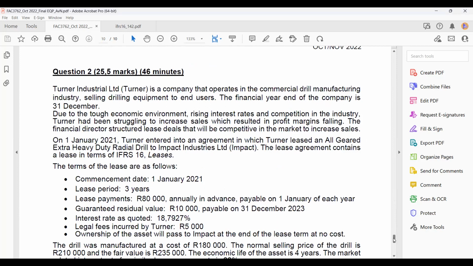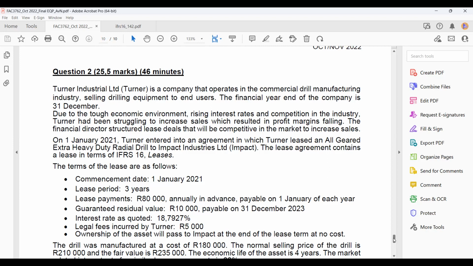So they say Turner Industrial is a company that operates in the commercial drill manufacturing industry, selling drilling equipment to end users. The financial year end of the company is 31 December. Okay, so we know that Turner sells drilling equipment to end users, and our financial year end is 31 December. So that means we have 1 Jan to 31 December. So in a leasing question, it's important to identify who is who, who's the lessee, who's the lessor, so that we can apply the correct accounting principles.